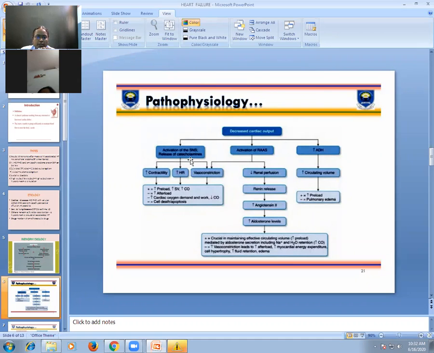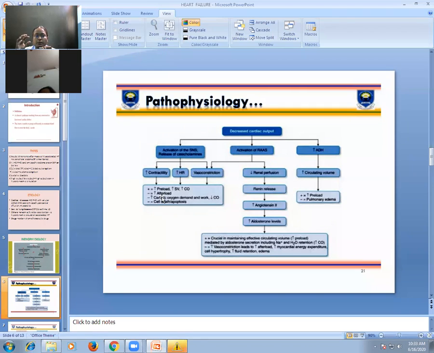So activation of sympathetic nervous system causes tachycardia and vasoconstriction. Vasoconstriction is caused by both sympathetic nervous system as well as by angiotensin 2. As well as sympathetic nervous system causes increased contractility. So there will be increased preload, increased stroke volume, increased cardiac output, as well as increased afterload. Afterload means when your arteries get contracted or when there is vasoconstriction of arterial bed. When there is vasoconstriction of arterial bed, it is called increased afterload.